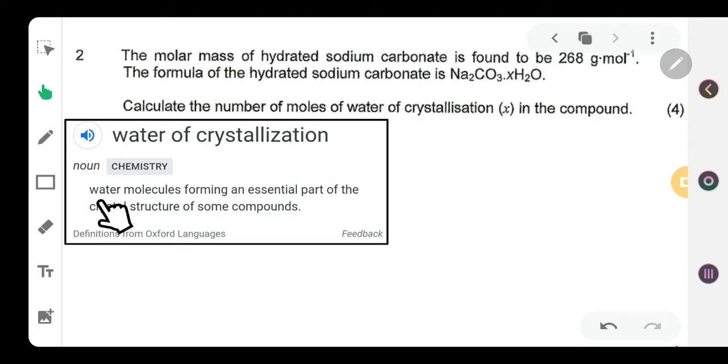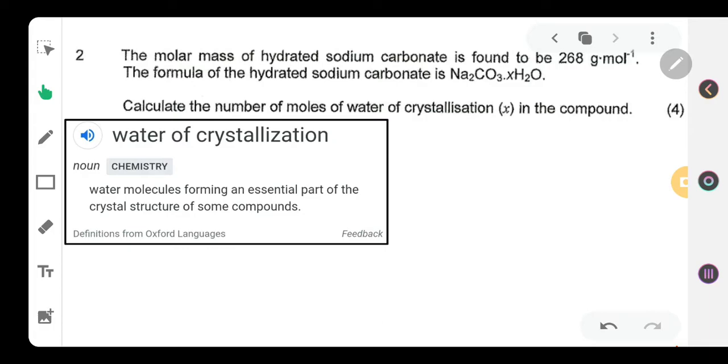So here you can see that water molecules form an essential part of the crystal structure of some compounds. And it actually sometimes gives them different colors. For example, copper sulfate, when it is hydrated, is blue. When it is anhydrous, it is actually white.